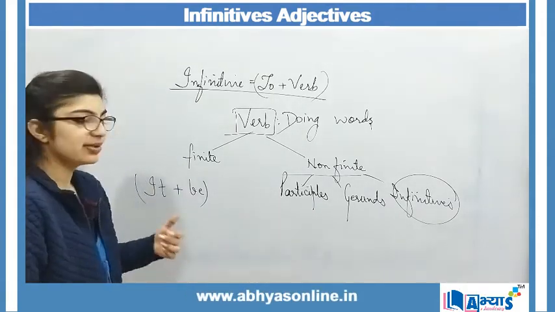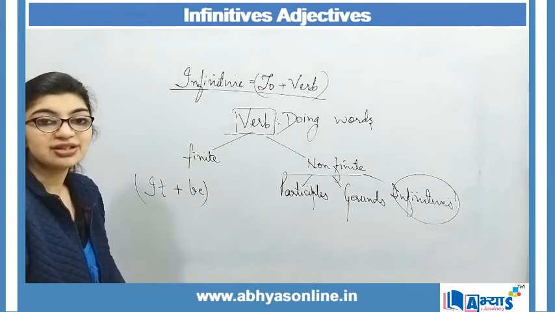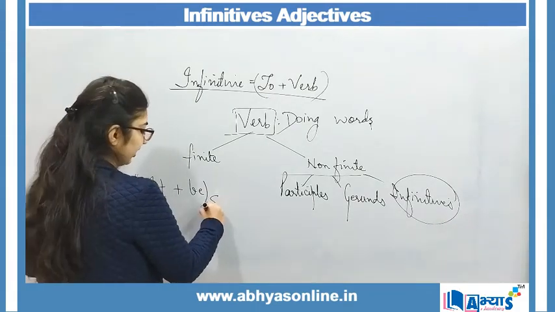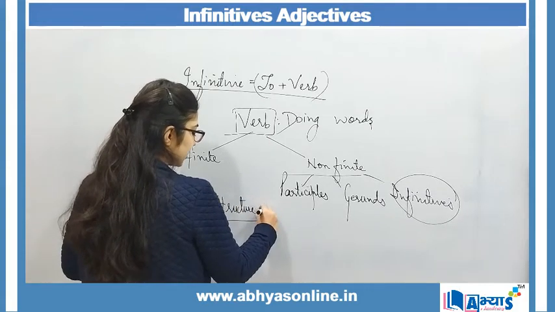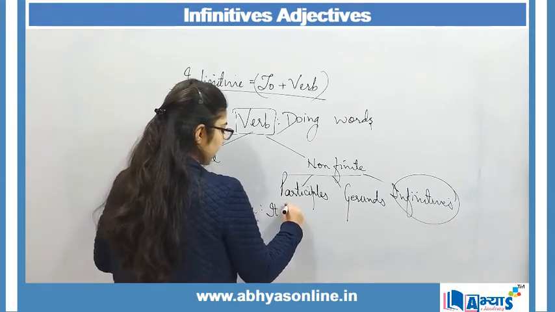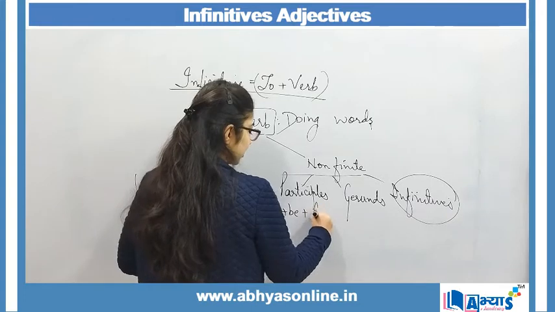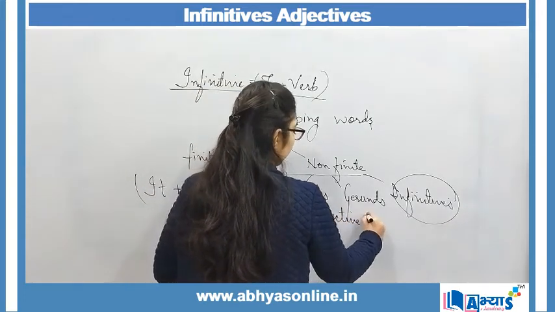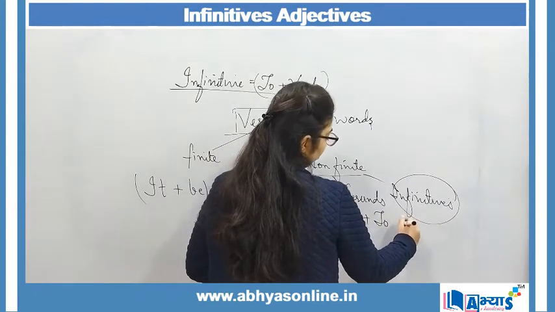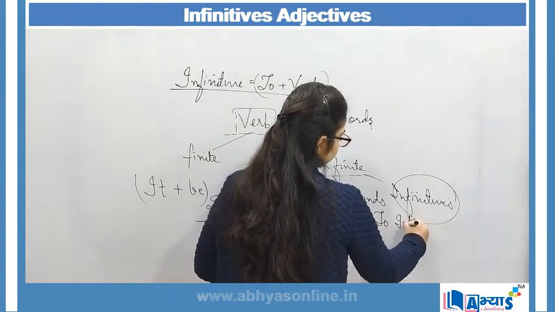So the structure of the sentence is it plus be plus adjective and followed by to infinitive.